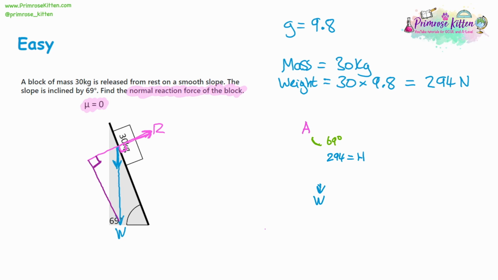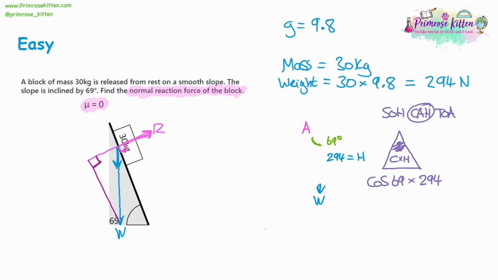So we need to think about SOHCAHTOA. We've got the adjacent and the hypotenuse, so it'll be a CAH question. We draw the formula triangle for CAH. What we're looking for, the normal reaction force, is the adjacent. So we don't have that, but we do have the cosine and the hypotenuse, and they're next to each other in the triangle, so we multiply them together. So we're going to do the cos of 69 multiplied by the hypotenuse, which is 294.